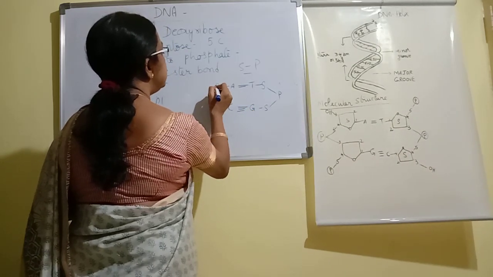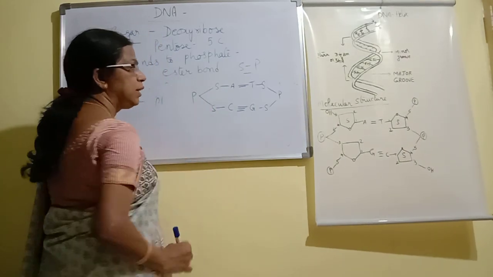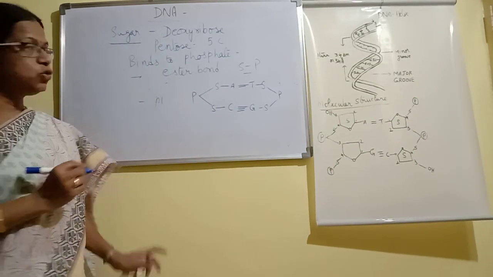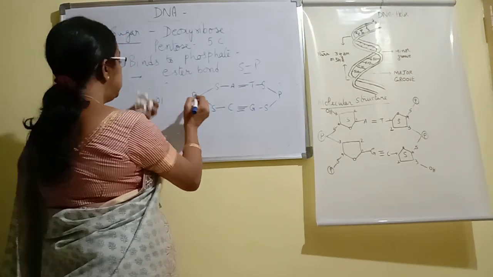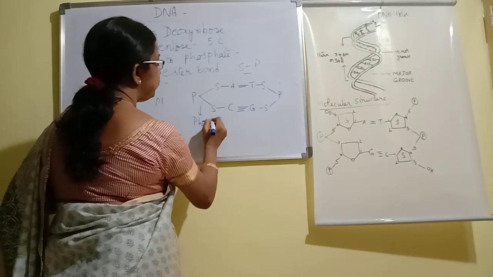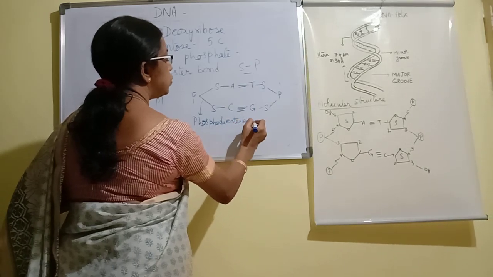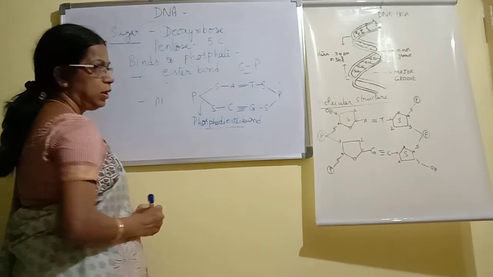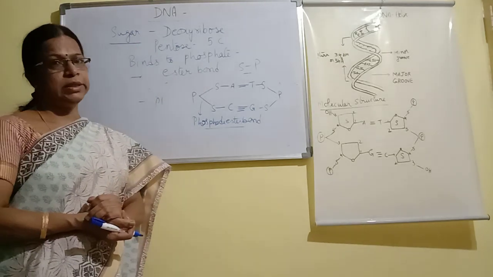Here another sugar is present, and these two sugars are again connected by a phosphate. This bond which connects the two sugars with the phosphate is called a phosphodiester bond.